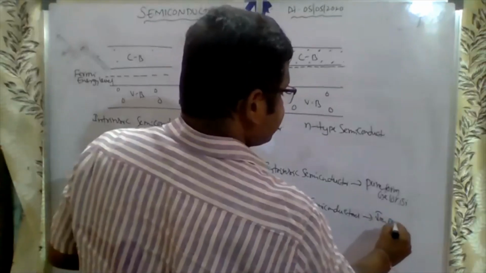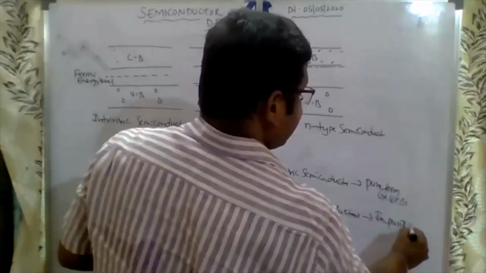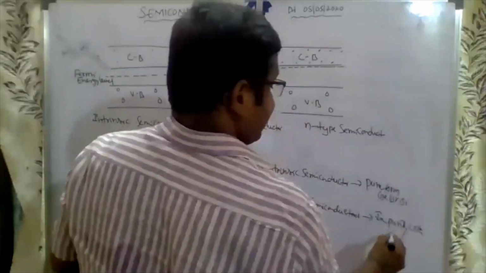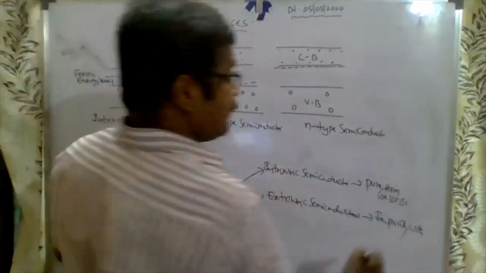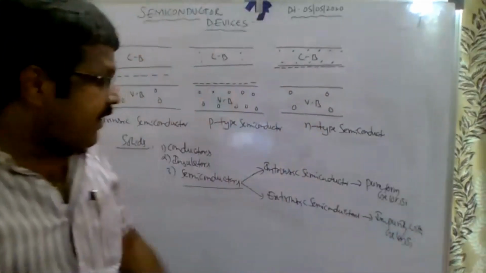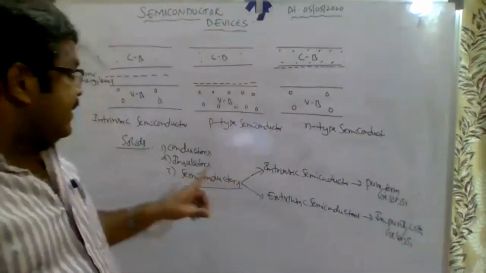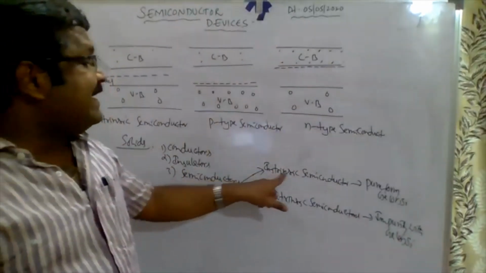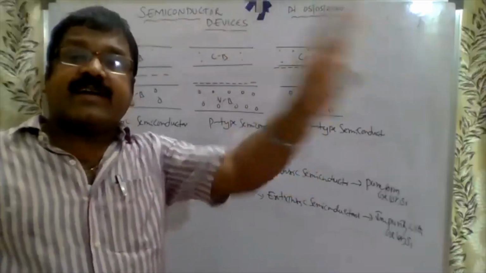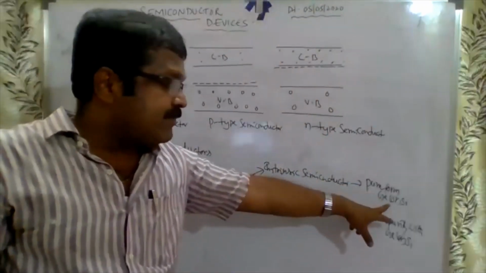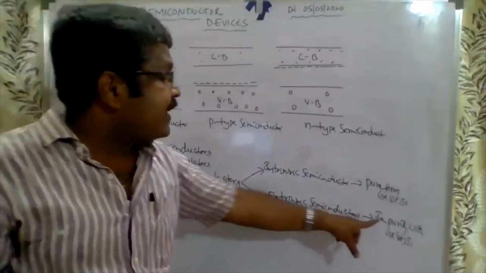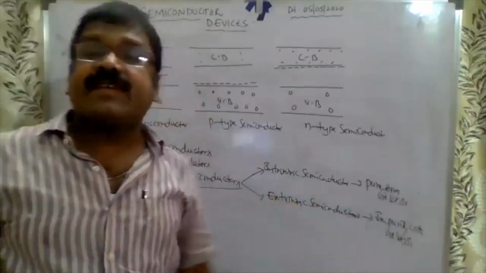Impurity added with germanium or silicon. I repeat once again: the pure form of germanium or silicon is called intrinsic. The extrinsic is impurity added with germanium or silicon.